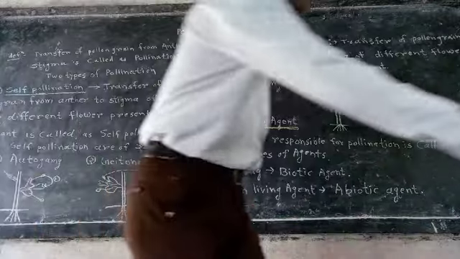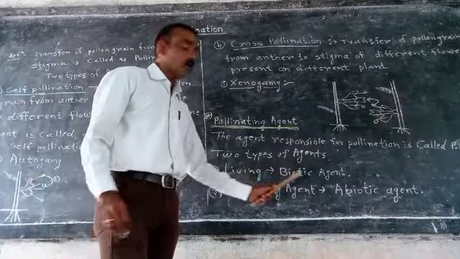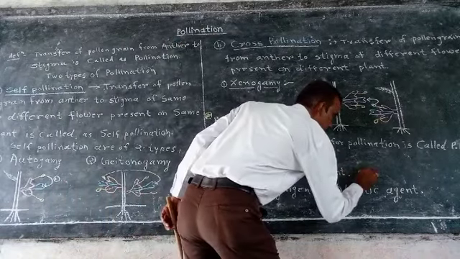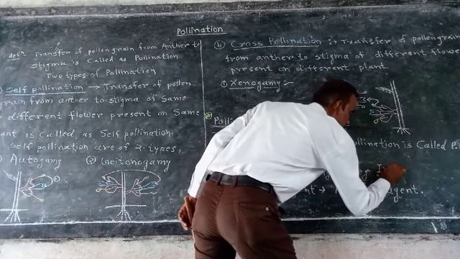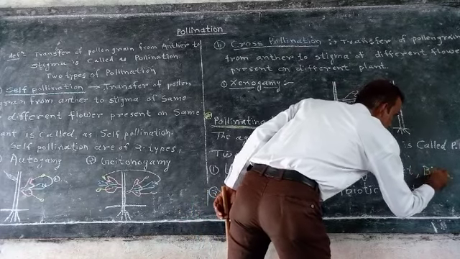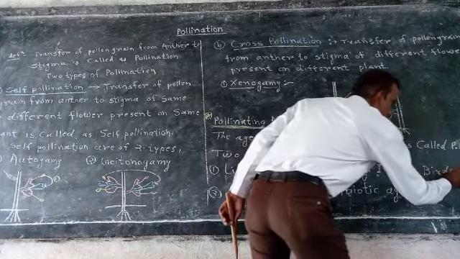What are examples of living biotic agents? Insect, birds, and bats.